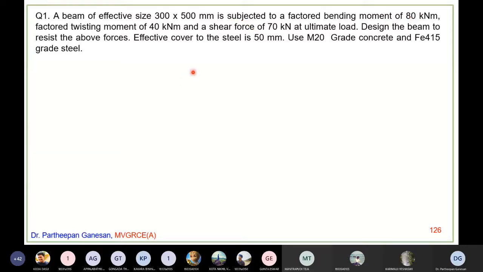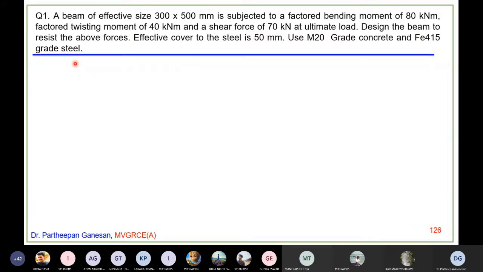Here it is subjected to a factored bending moment of 80 kilonewton meter, a factored twisting moment of 40 kilonewton meter, and a shear force of 70 kilonewton at ultimate load. Design the beam to resist the above forces. Effective cover to the steel is 50 mm. Use M20 grade of concrete and Fe415 grade steel.